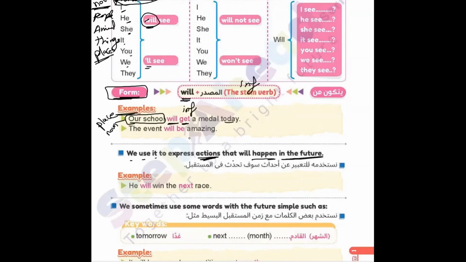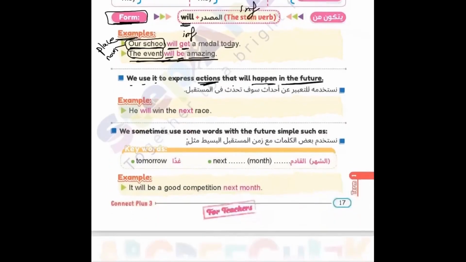Next: The event will be amazing. The event could be under the things. So will, the verb be in the infinitive, amazing. Here I can find the sense of the future simple. How can I know this is the future simple? I can see will with an infinitive verb. Okay, I have an example here with pronouns: He will win the next race.